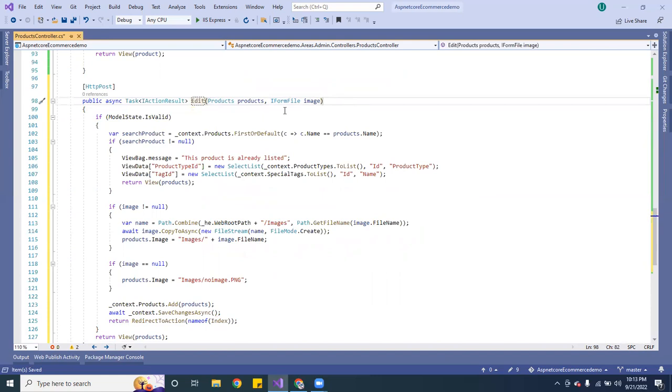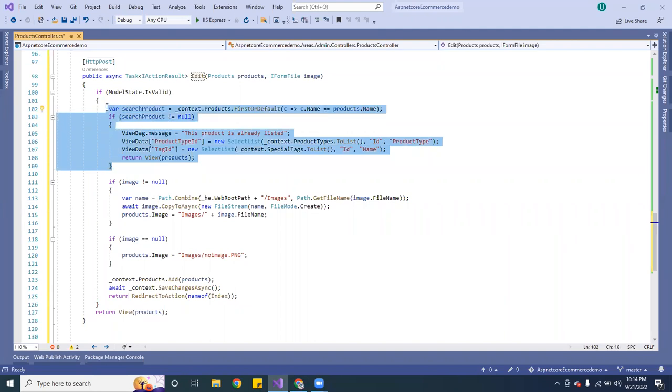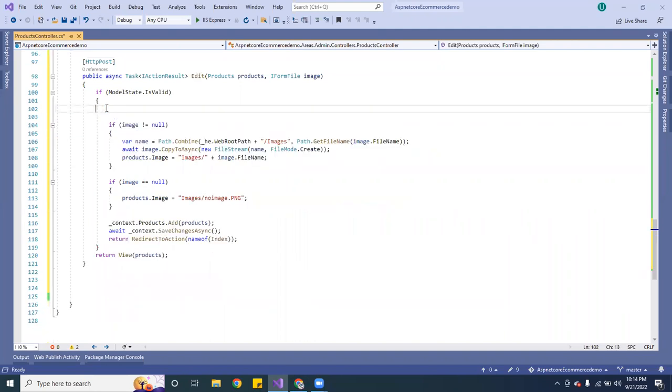And inside the edit, it's pretty much the same. The first thing we do is check the model state. And here on the edit, we've got to pass two parameters. We're gonna pass the products. We don't need to pass none of this right here, so I'm gonna go ahead and delete that.